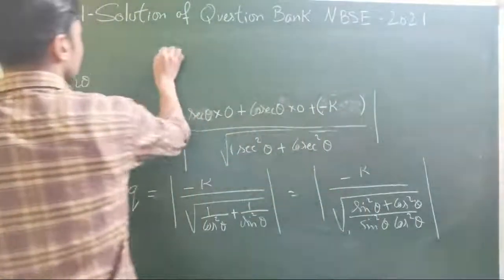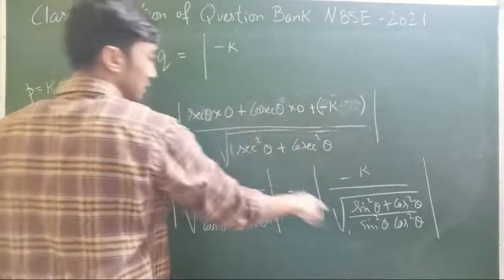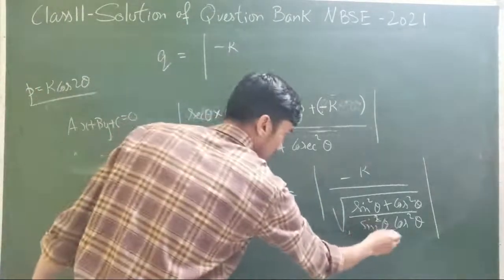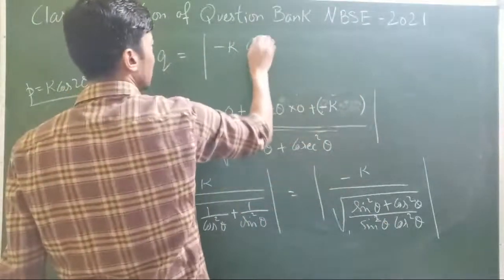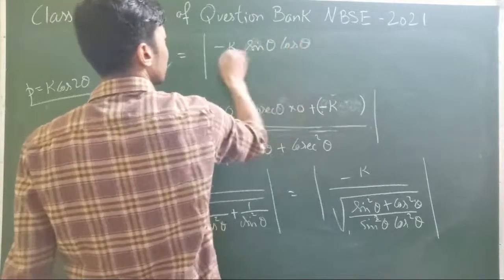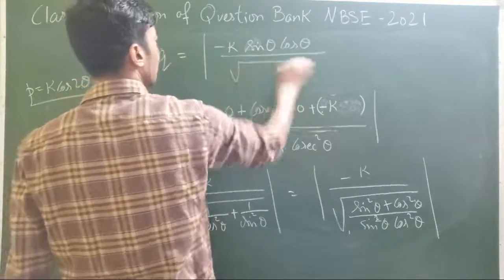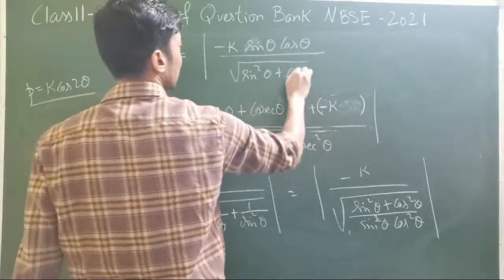So Q will be minus K, square under the root, so the square root goes, divided by this root, which will remain because we have plus arithmetic.